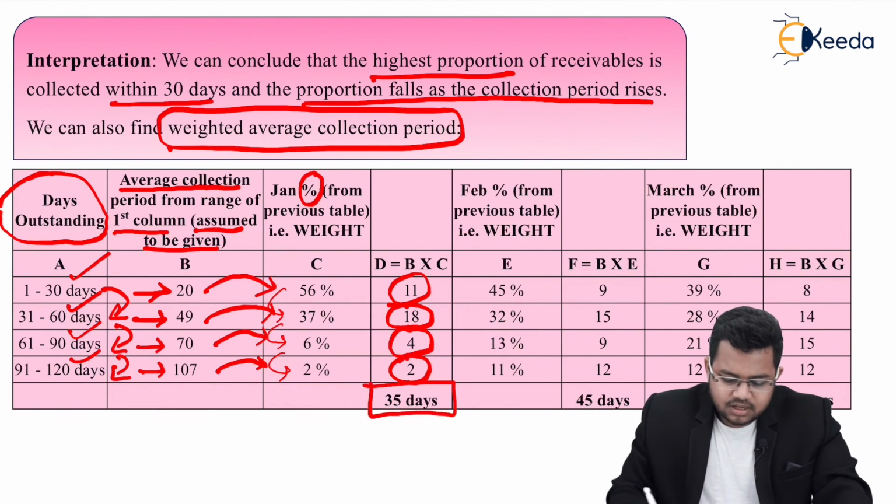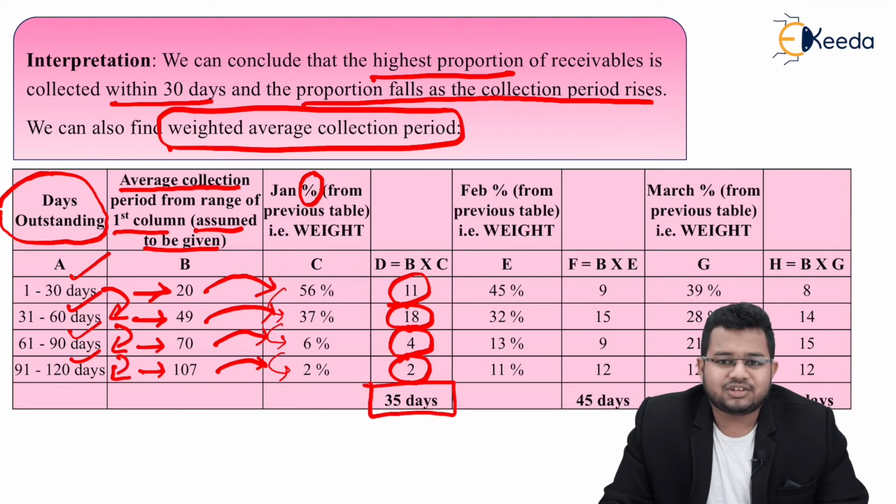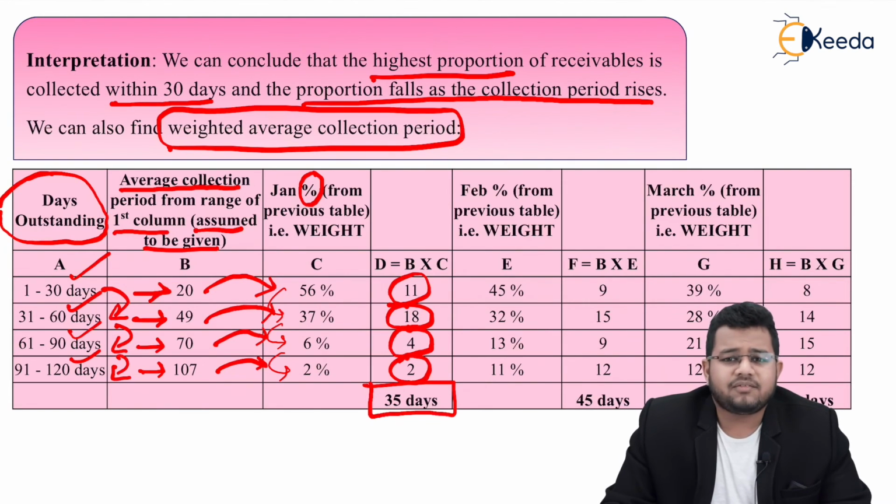What is 35 days? 35 days is the weighted average collection period. मतलब जनवरी के रिसीवेबल्स मुझे 35 डेज में मिल चुके हैं on an average. Now it is not actually 35 days because some receivables might be received in 2 or 3 days, but some might have taken 100 days. So on an average, weighted average के हिसाब से 35 days would be needed to collect January's receivables.